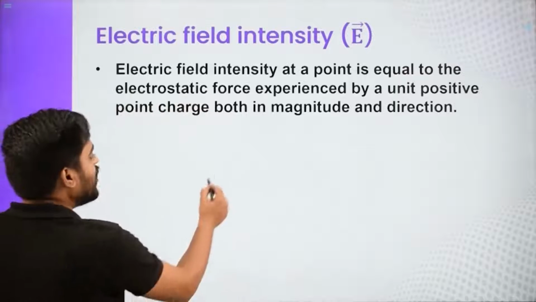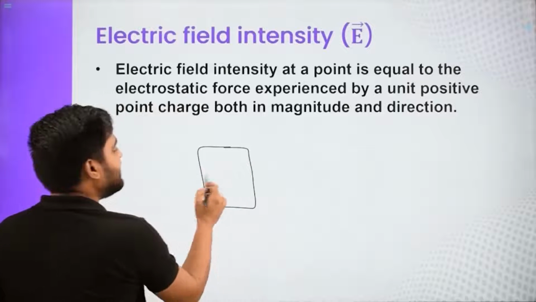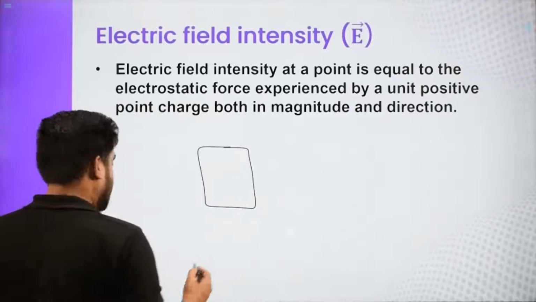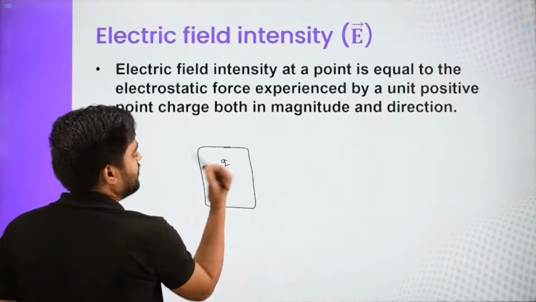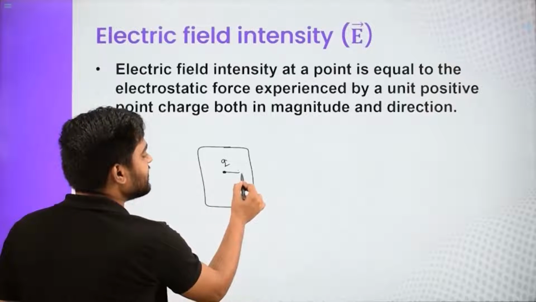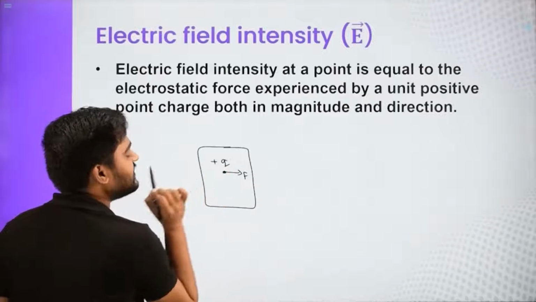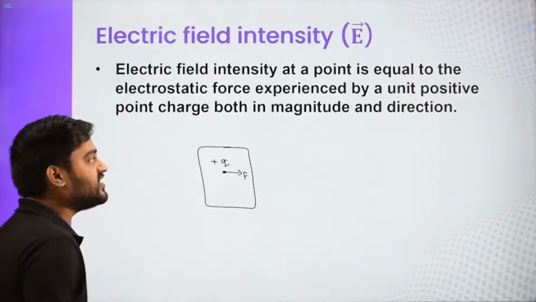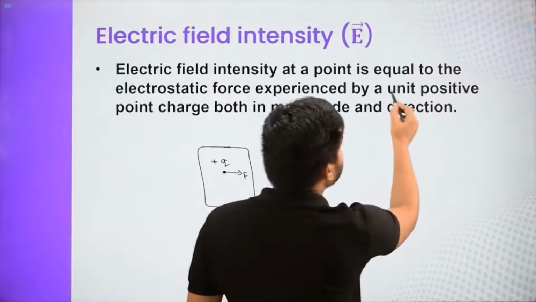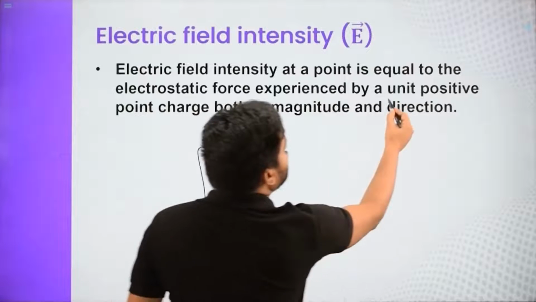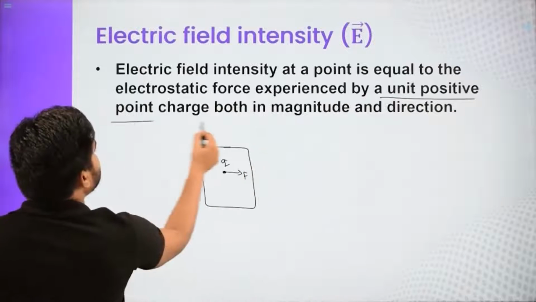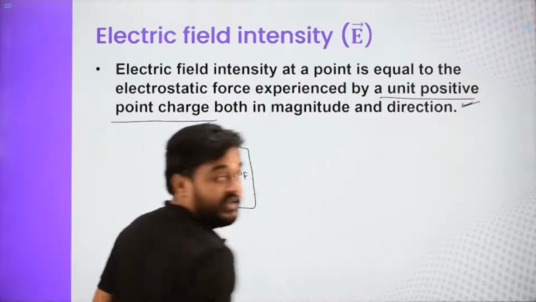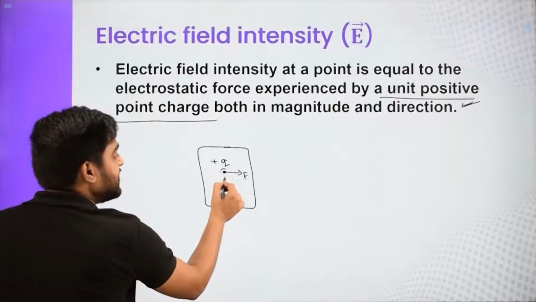So suppose there is some electric field present over here and you are putting Q charge, and now it is experiencing some force, and I am putting a positive charge. You can't put the negative charge because it is mentioned in the question that it is the unit positive point charge. So positive is important, right? Now force experienced by this is F.